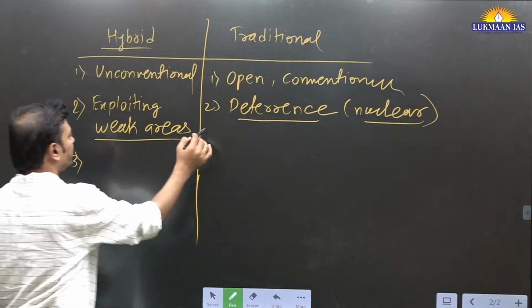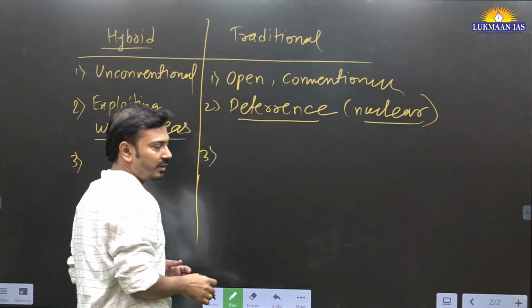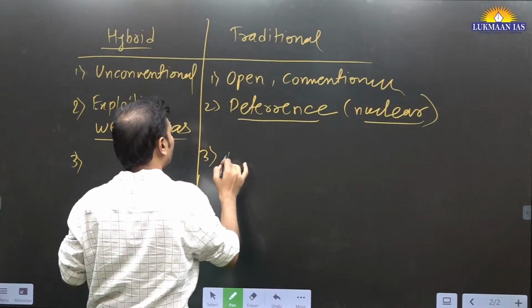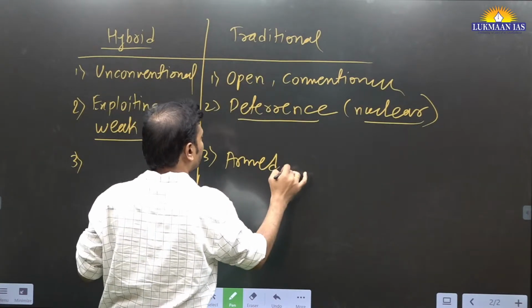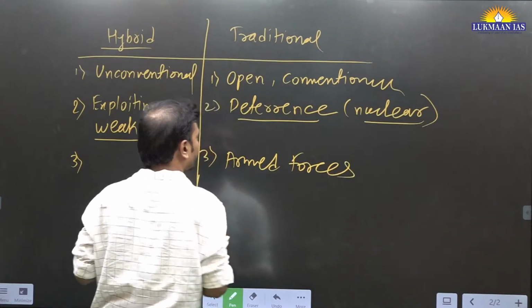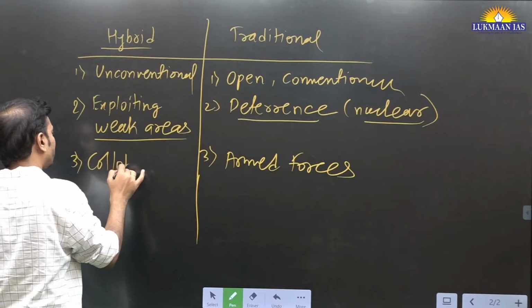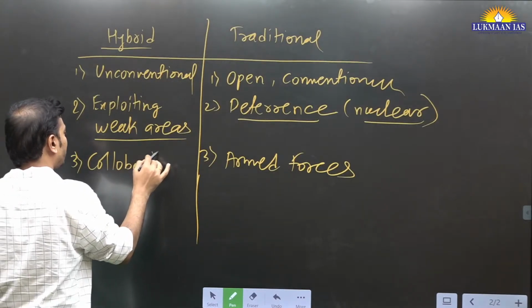Then here, there was involvement, or we can say this could have been dealt with directly by armed forces, but here collaboration is required.